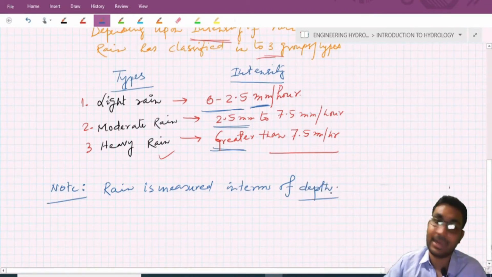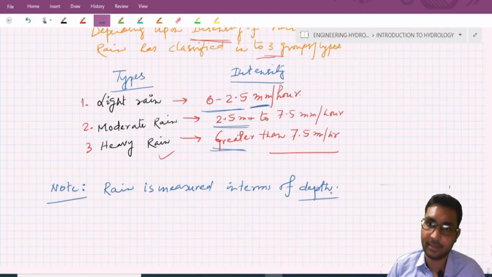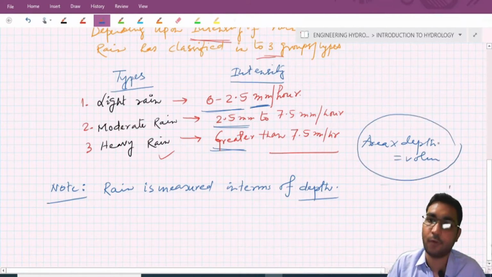If you want to calculate the volume of rain, just multiply that depth with the area. We know that area into depth is volume.